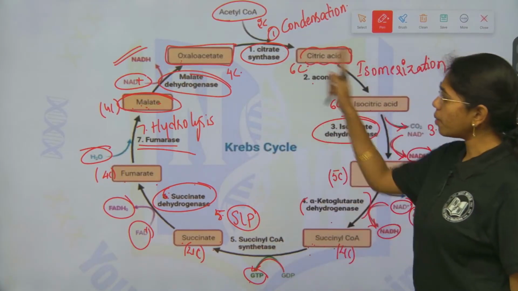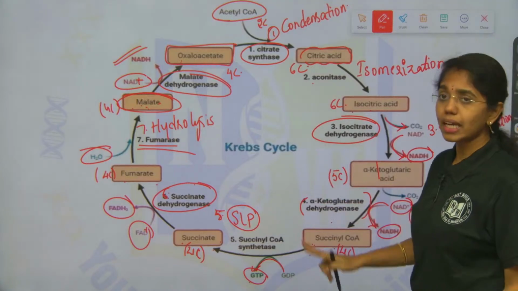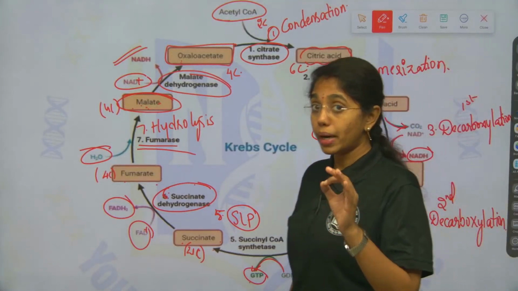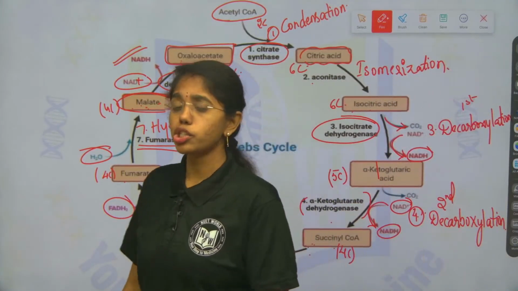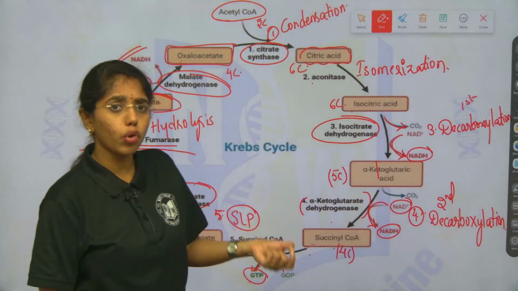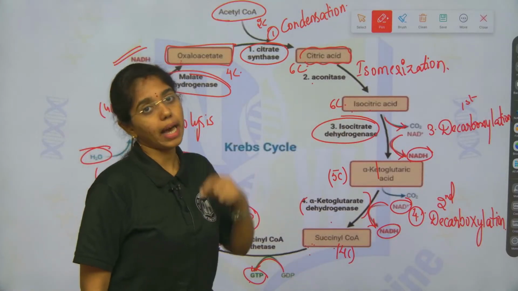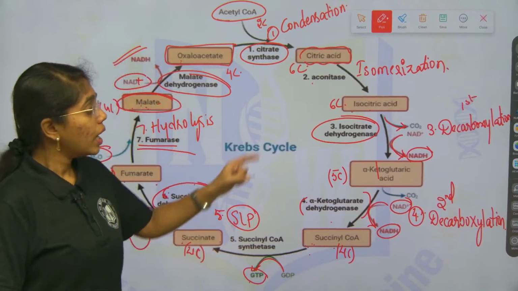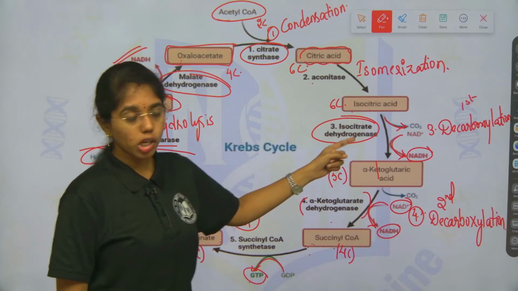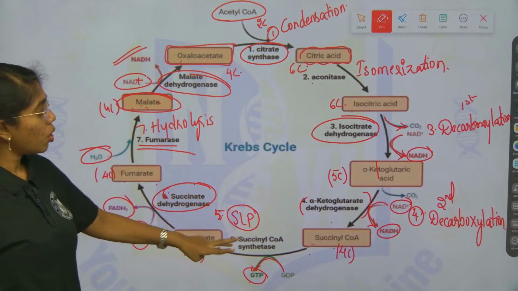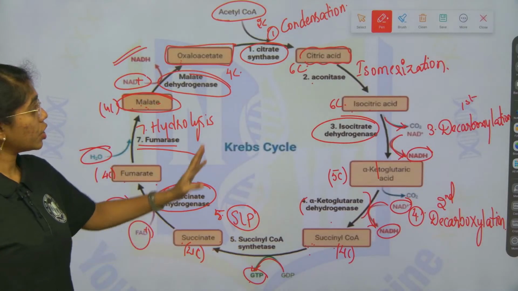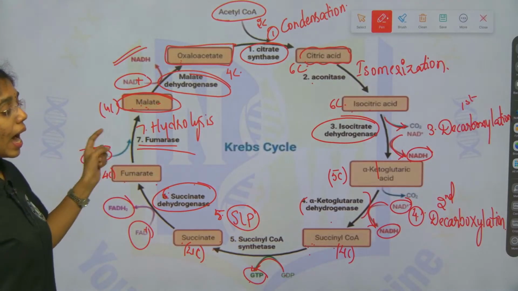Anyhow, you will remember the entire cycle. The entire cycle is important for the exam, but at the time of your preparation, just get focused on where and how many decarboxylation reactions are happening. Here, 2 decarboxylations, 2 dehydrogenations, 1 substrate level phosphorylation, 1 condensation reaction are happening.